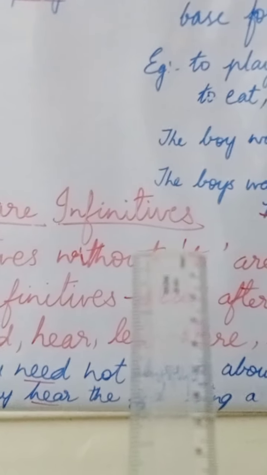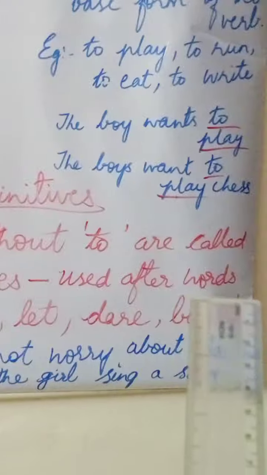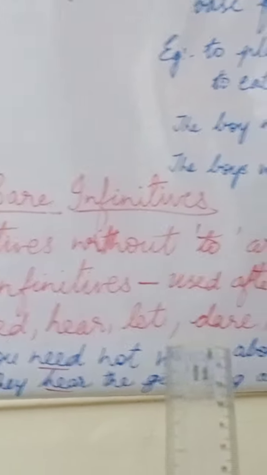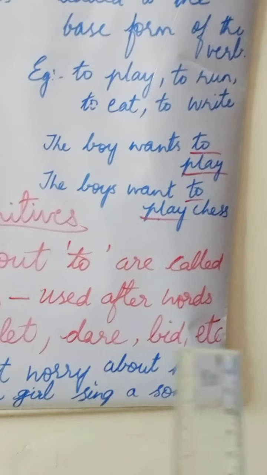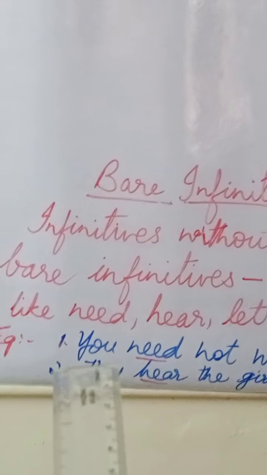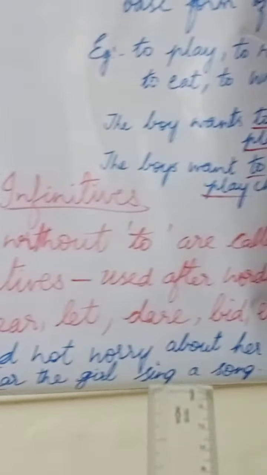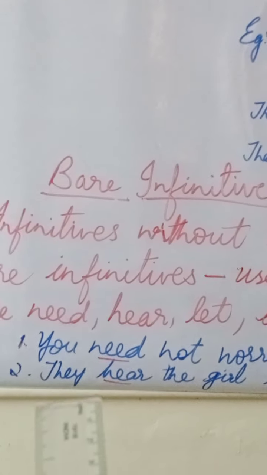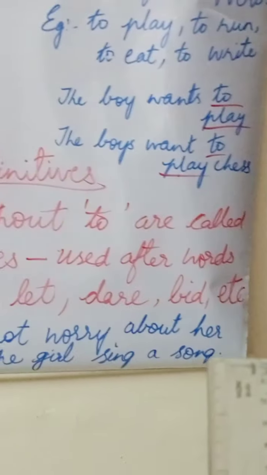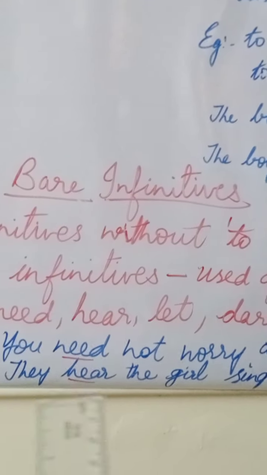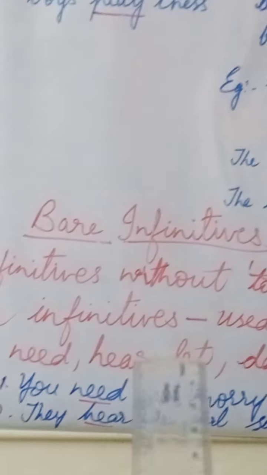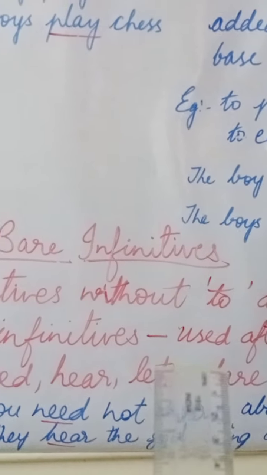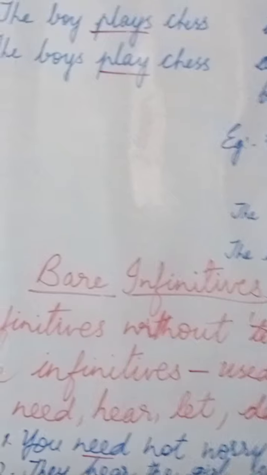And these bare infinitives are usually used after certain words like need, hear, let, dare, bid, etc. For example, you have here, you need not worry about her. There is no to here. And here also, they hear the girl sing a song. There is no to in these words. So you see, bare infinitives do not have the word to in them. So let's go on to your textbook now.